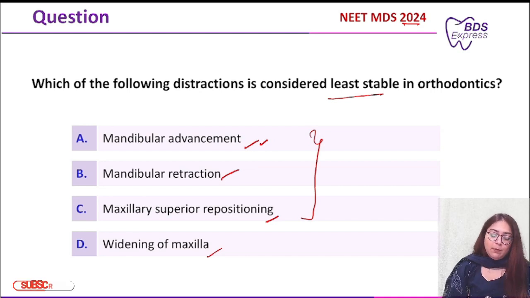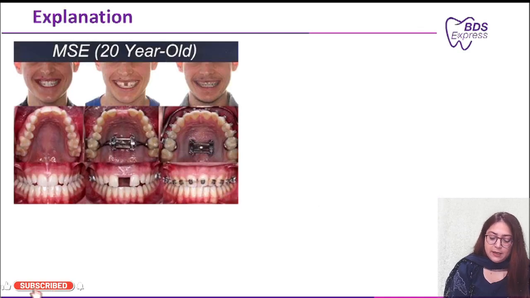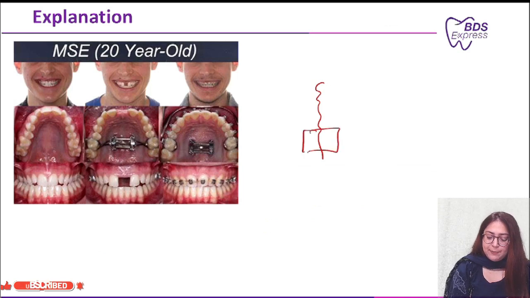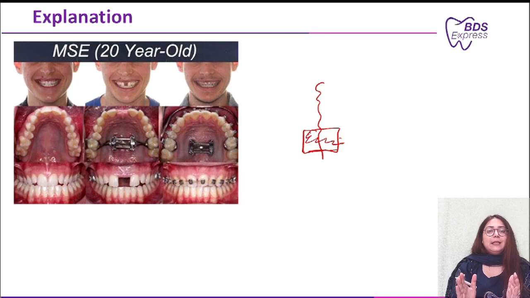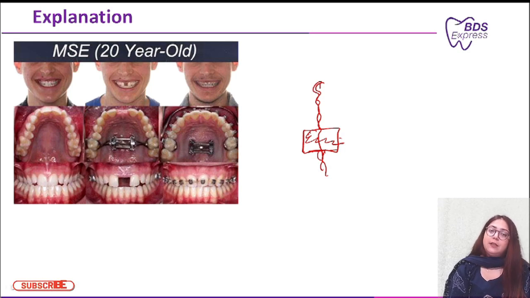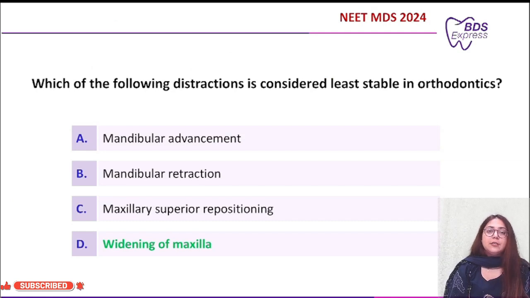But when we talk about widening of the maxilla, here you are playing with the suture, right? You are giving a rapid maxillary expansion screw here, and you are splitting the palate where there is suture. So it is considered as least stable as compared to the other three options. I hope I'm clear to you on how osteogenesis distraction is done. So the correct answer is widening of the maxilla.